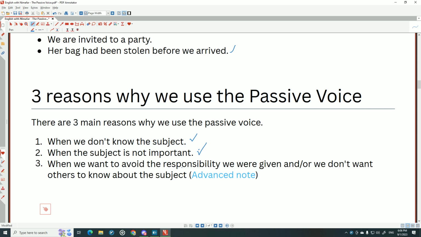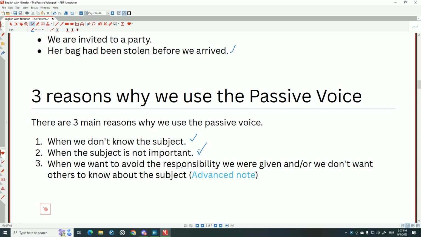And the third one, which is advanced, is when we want to avoid responsibility, or we don't want others to know about the subject. It means you know the subject, but you don't want others to know it. For example, you're the president of your country and you made a mistake. Millions of dollars are lost because of your fault. And in the press conference, of course, you're not going to say, I made a mistake as a president, because it will ruin and destroy your career and reputation.